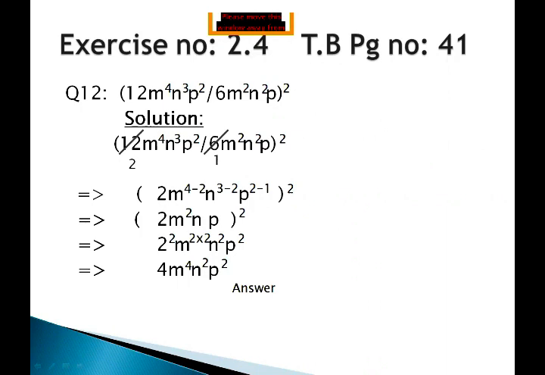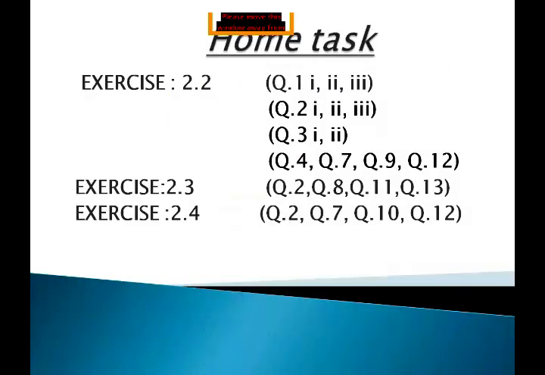Right. So now we are talking about the home task. What it is saying is that you have to work on it in your fair copy. Exercise 2.2. I'm marking the questions. Note this down, take a screenshot of this. You have to attempt question number 1, parts 1, 2, and 3. Question number 2, parts 1, 2, 3. Question number 3, parts 1 and 2. This is all about exercise 2.2.